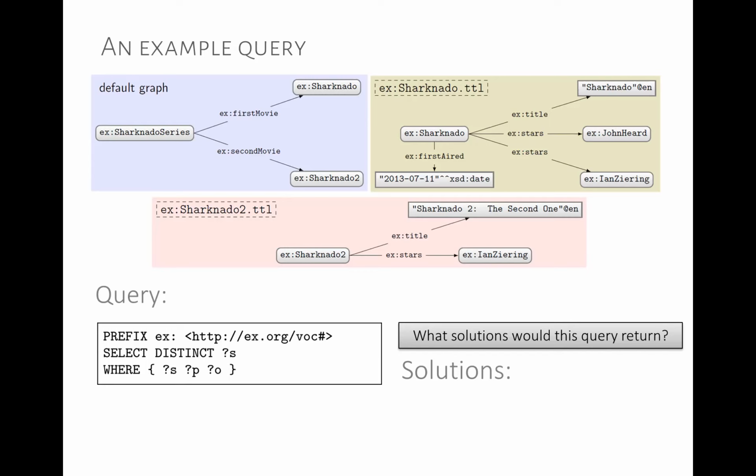Are we going to query over the named graphs? No, we're not. We said that if we don't specify anything, we always query the default graph and only the default graph. So what we'll get in this case is the distinct subjects of the default graph, which will be Sharknado series. We ignore the named graphs. So we just get Sharknado series.